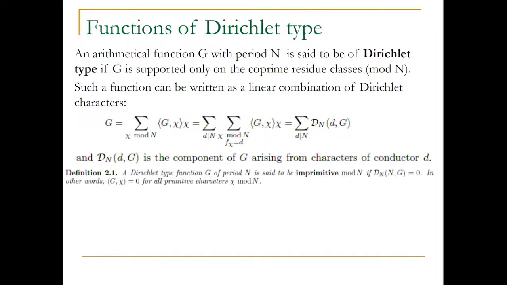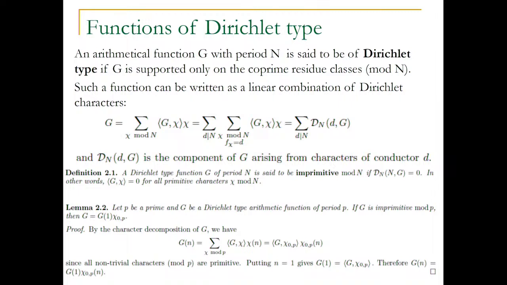And so in this context, we say a function is imprimitive if there is no contribution at all from characters of conductor n. There's no contribution whatsoever. It's imprimitive. So in other words, the inner product of G with chi 0 is 0 for all primitive characters chi mod n. So that's an imprimitive Dirichlet type function.